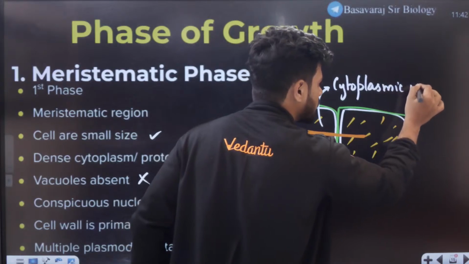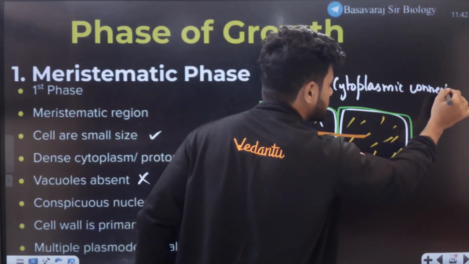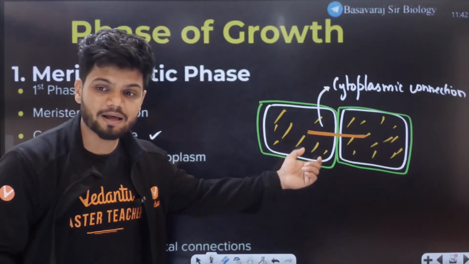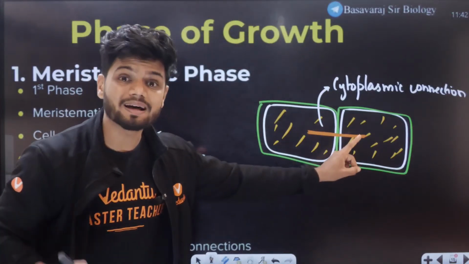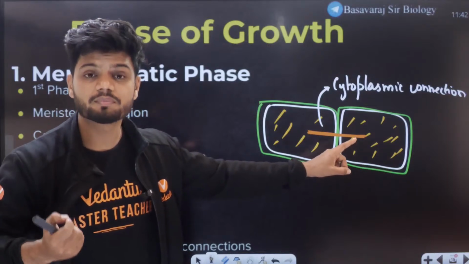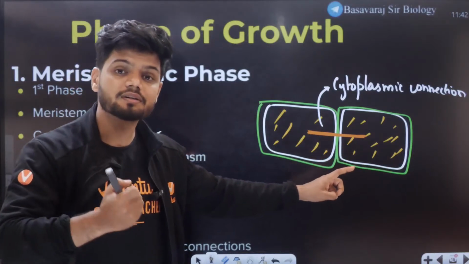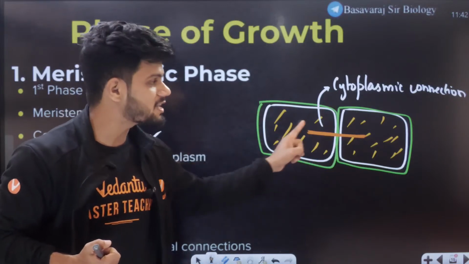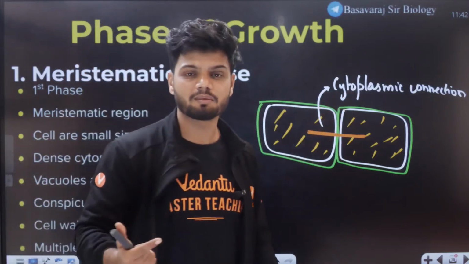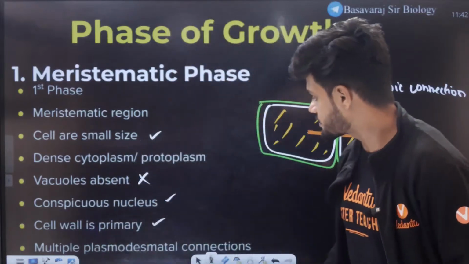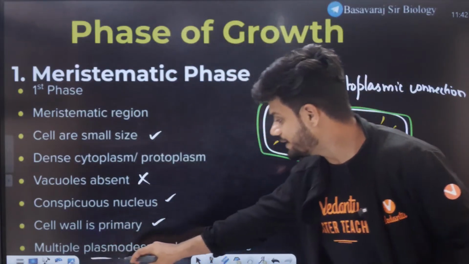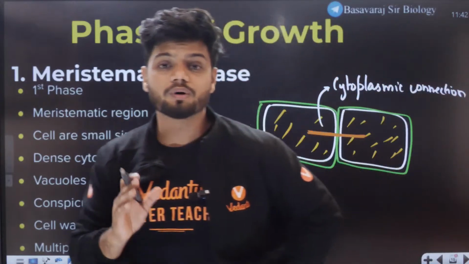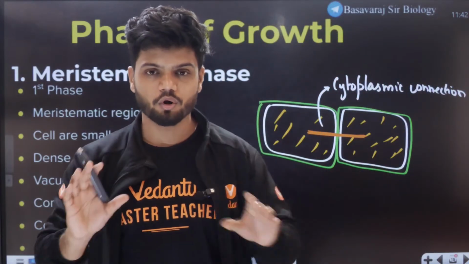That is, this right here is called the cytoplasmic connection. That is, the cytoplasm of this cell and the cytoplasm of this cell, both of them are connected to each other, to exchange different types of substances. The other name of this cytoplasmic connection is plasmodesmatal connection. It is also called what, students? Plasmodesmatal connection. All of you understood?